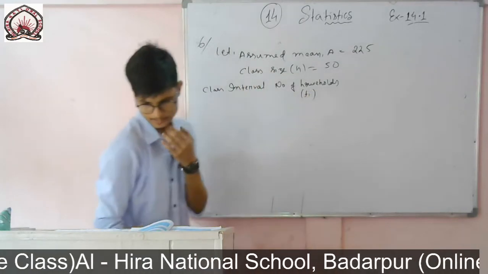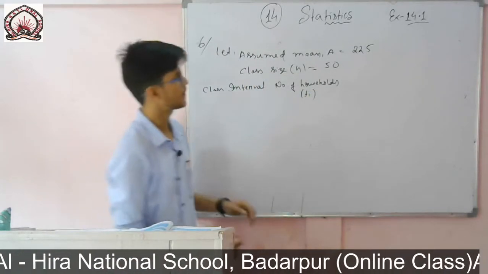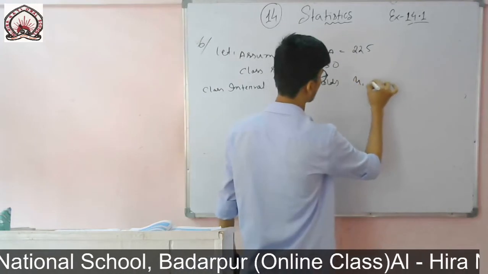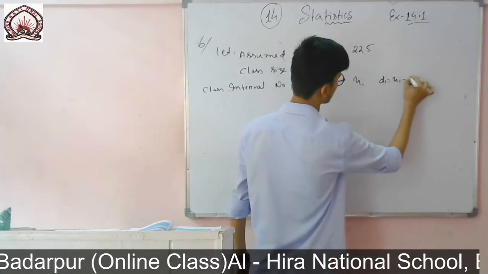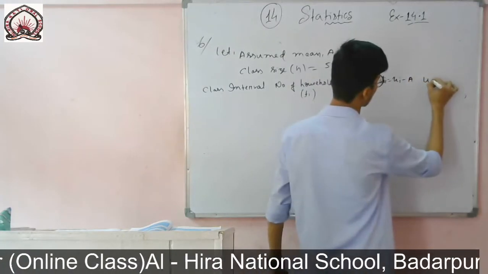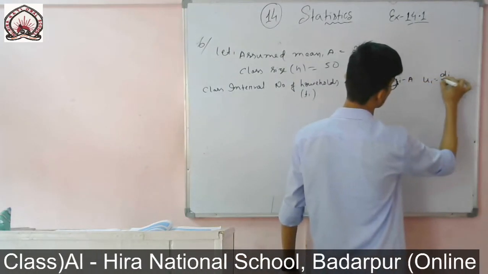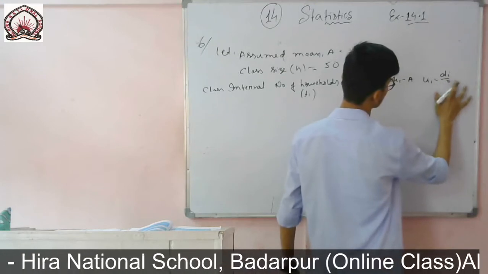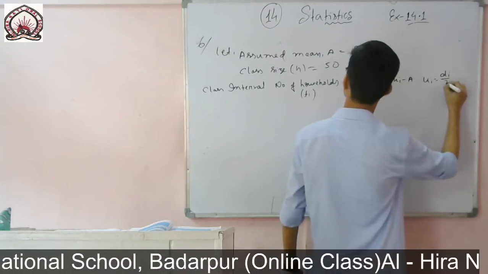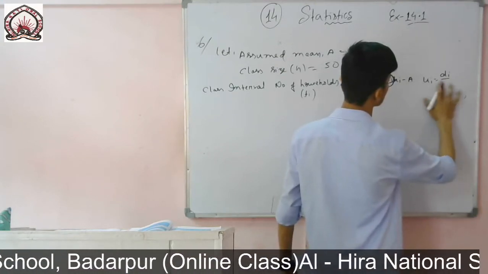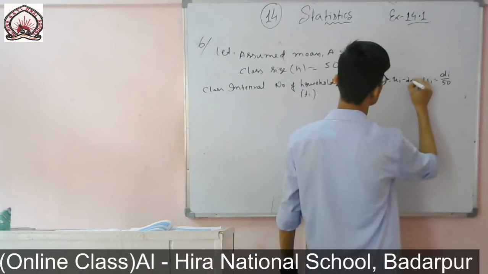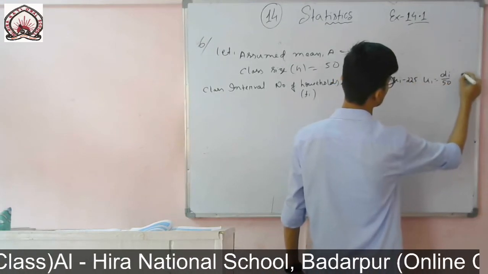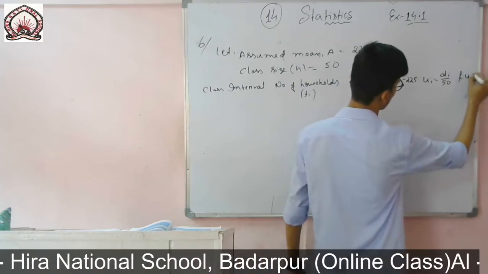Then xi we will find, then di will be xi minus a, then ui will be di by h, here it is 50. The value of a is 225, and last one is fiui.